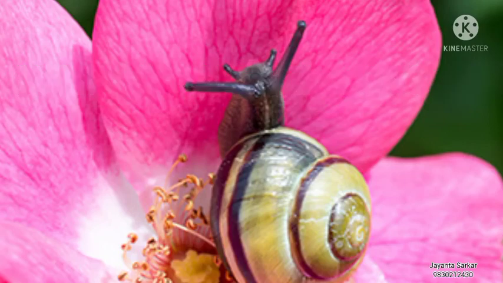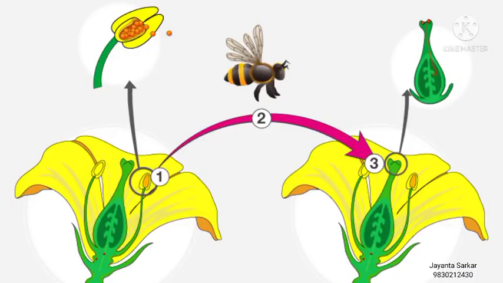So, there are some characters of zoophilous flowers. Flowers are bright colored. Flowers are sweet scented. Flowers have nectar glands. Pollen grains are sweet tasting. Pollen grains are sticky, and the stigma is sticky and rough.